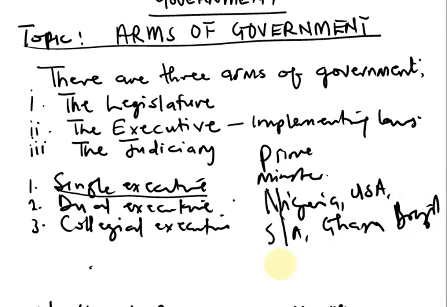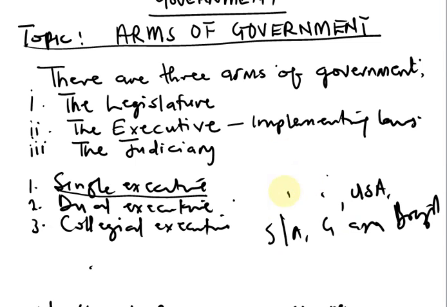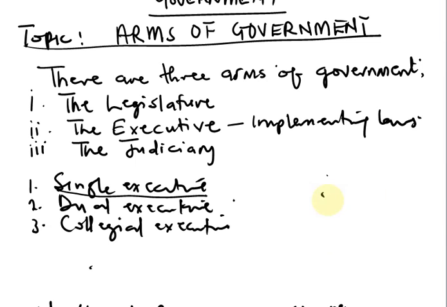Now, one of the advantages of single executive is that political power is centrally controlled. Political power is what? Centrally controlled. There is nobody that struggles with the president as to what to be done, who is supposed to be in charge, or who is not supposed to be in charge.